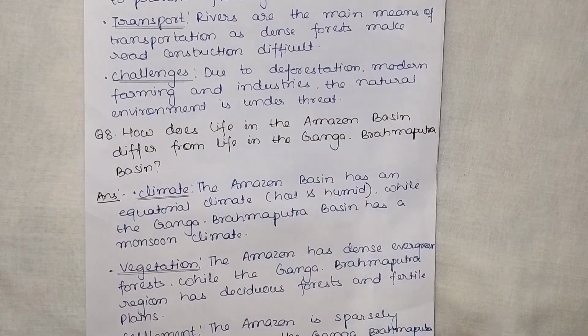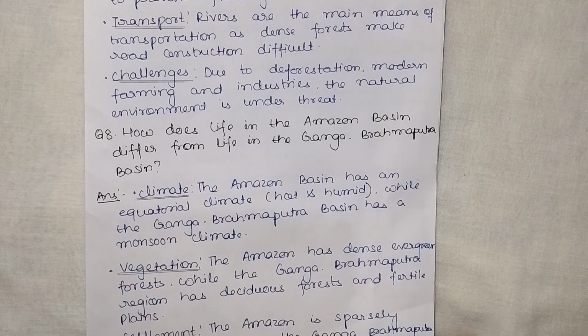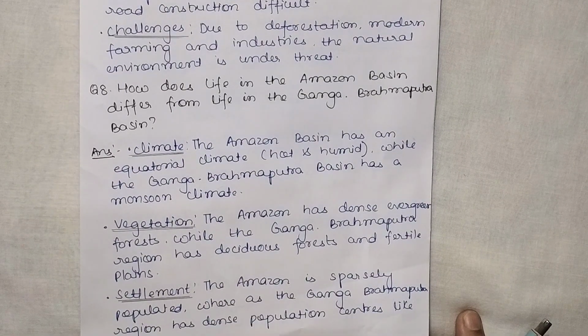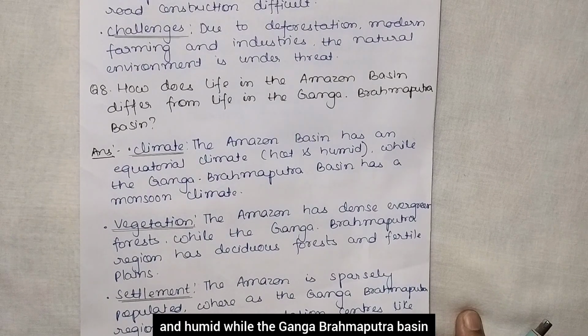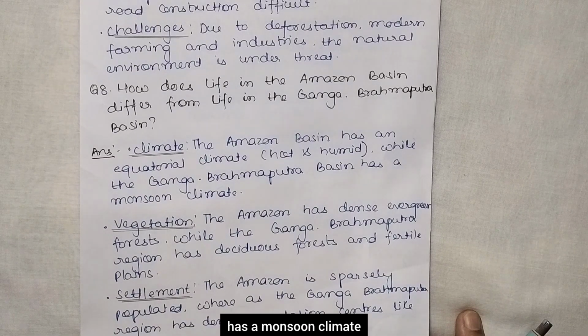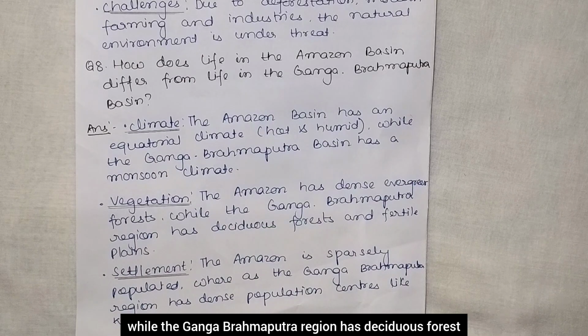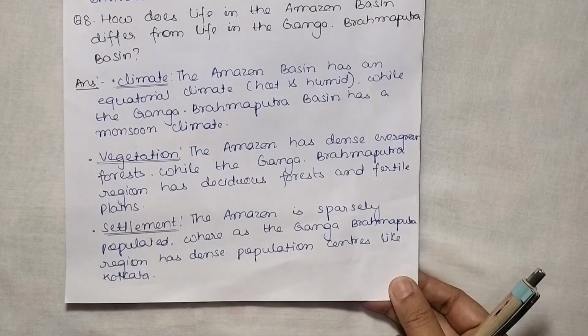Next question is, how does life in the Amazon basin differ from life in the Ganga Brahmaputra basin? Climate: the Amazon basin has an equatorial climate, hot and humid, while the Ganga Brahmaputra basin has a monsoon climate. Vegetation: the Amazon has dense evergreen forest, while the Ganga Brahmaputra region has deciduous forest and fertile plains.